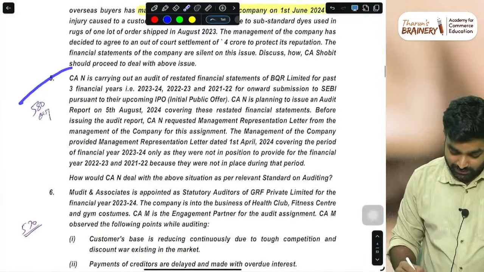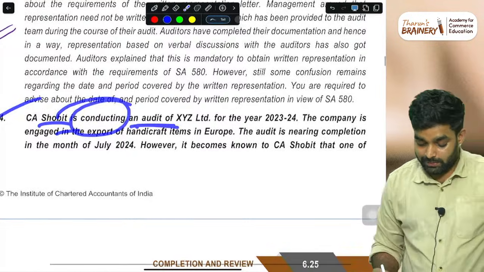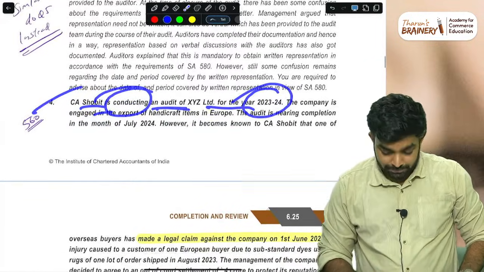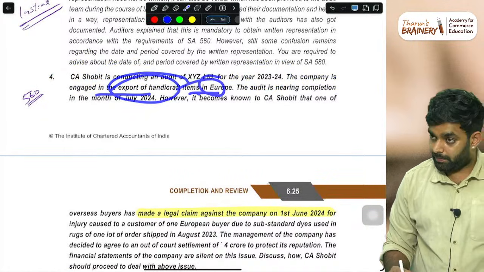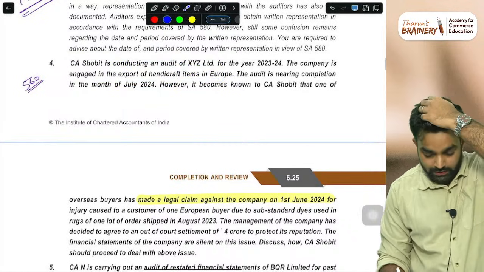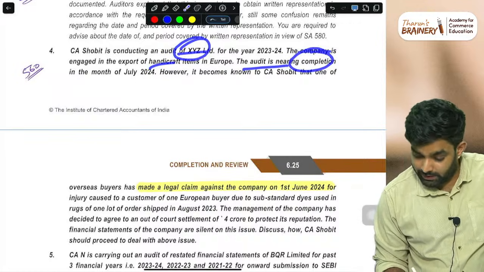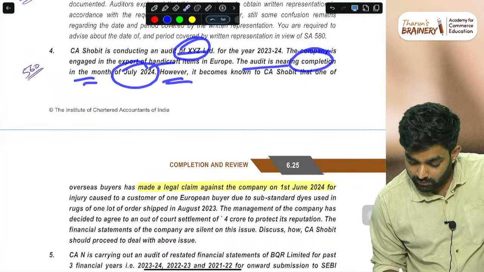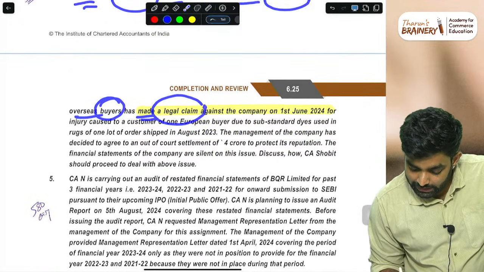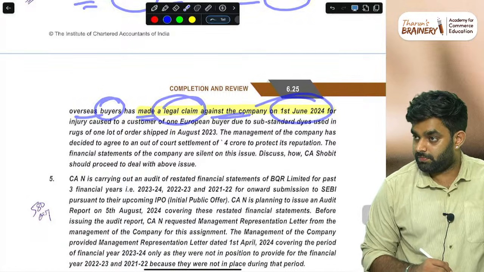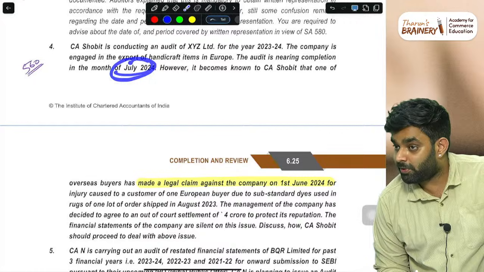Then another question on SA 560. CA Shobit is conducting an audit of XYZ Limited for the year 22-23. The company is engaged in export of handicraft items in Europe. The audit is nearing completion in the month of July. However, it becomes known to Shobit that one of the overseas buyers has made a legal claim against the company on 1st June. The report is going to be finalized only in July, so the audit report is not yet issued.